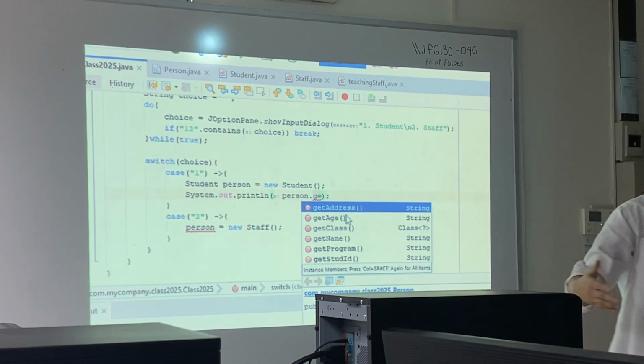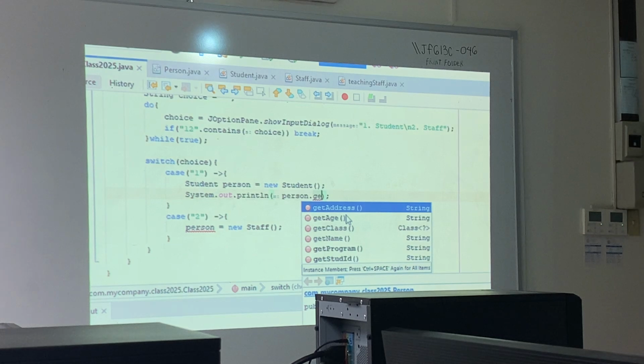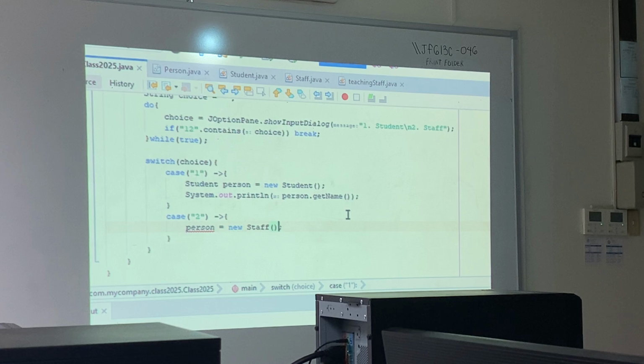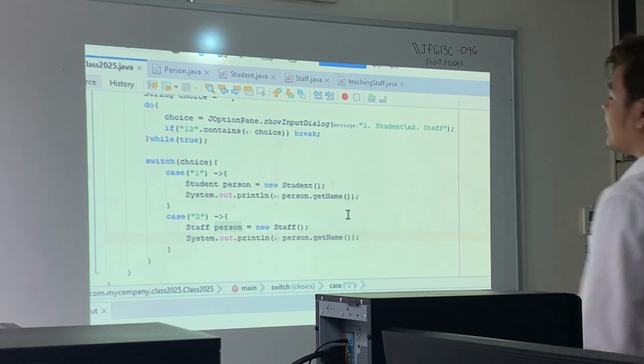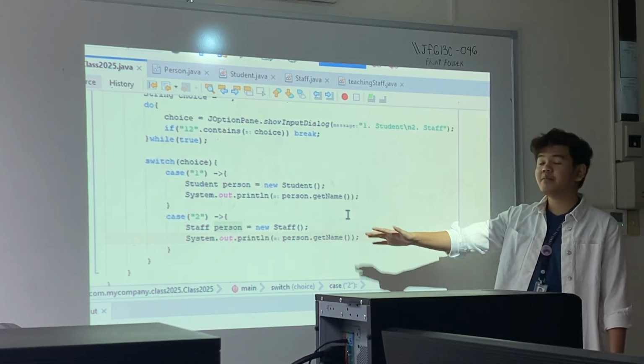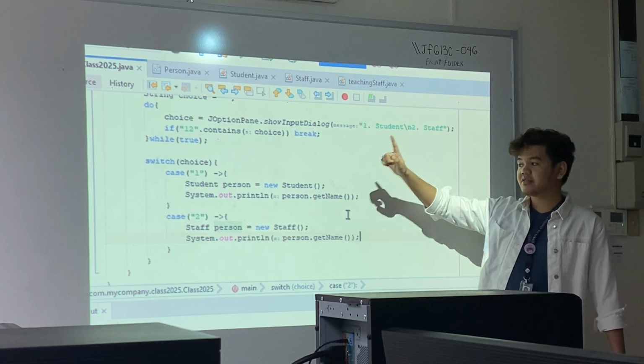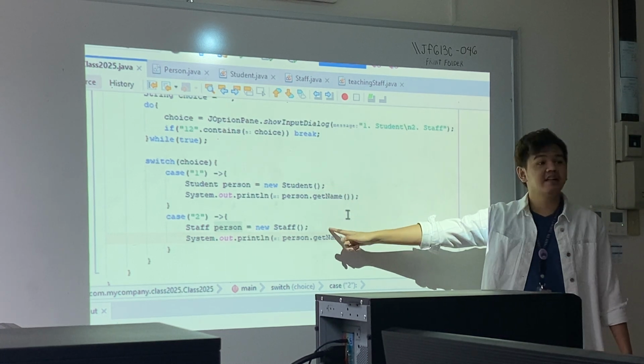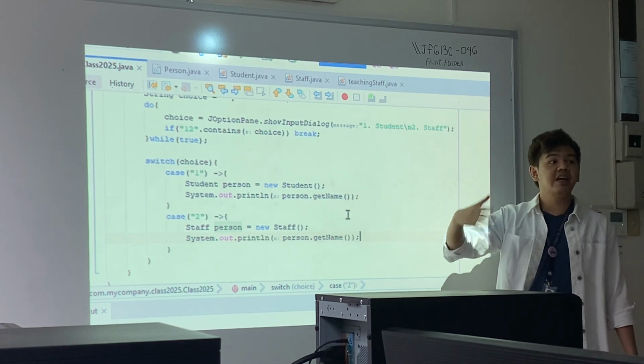Now, of course, why would we ever just declare it as a person if you can declare it as a student, diba? If maghasal-hasal pa tayo, why not just declare it as a student, and then get name here, and then let's say dito, i-declare mo na din siya as staff, like that one, and then same thing, okay? So, ganyan. Of course, this is a valid solution, na instead of determining during runtime, i-determine natin before natin i-run ang code na it's going to be guaranteed as a student or guaranteed na staff in these cases. At least walang vague na object.